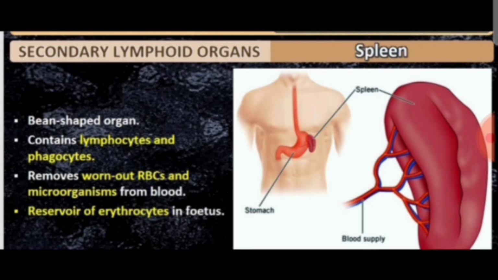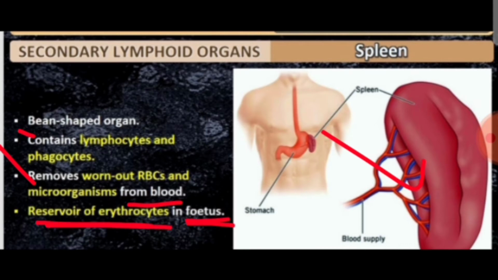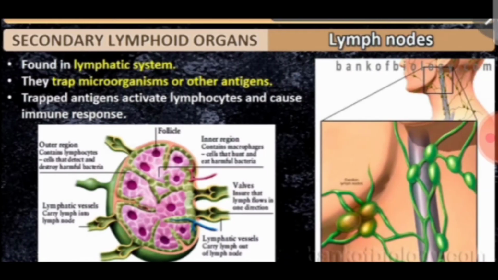Regarding spleen, what we have to remember for the sake of the exam is that in the spleen you can find lymphocytes and phagocytes, and they remove worn out RBCs and microorganisms from the blood. That's why the spleen is considered the graveyard of red blood cells. And in the fetus, the spleen is the reservoir of erythrocytes.